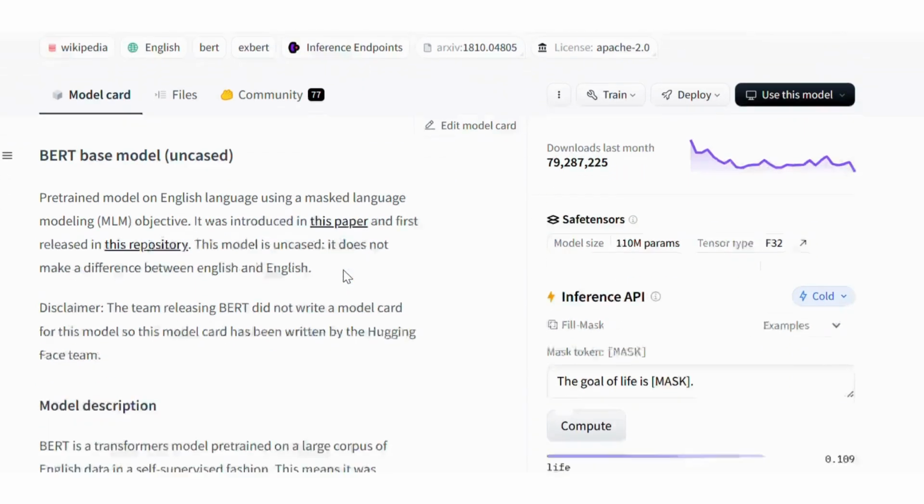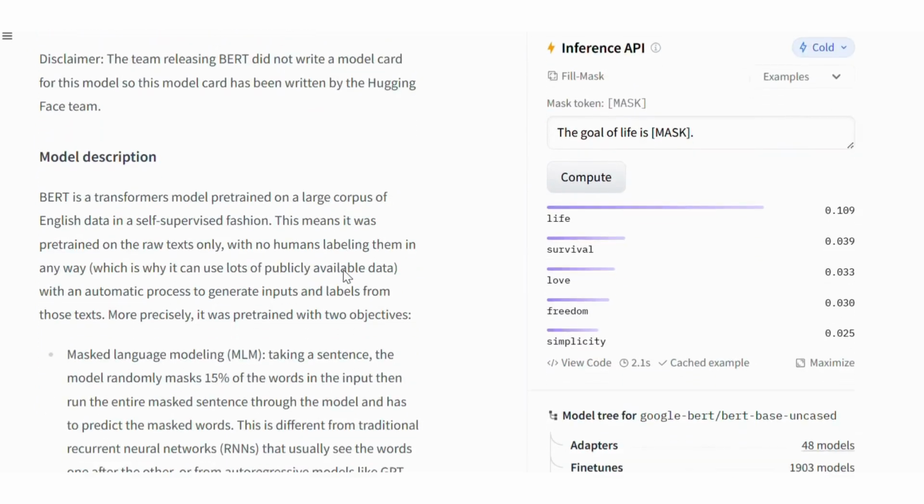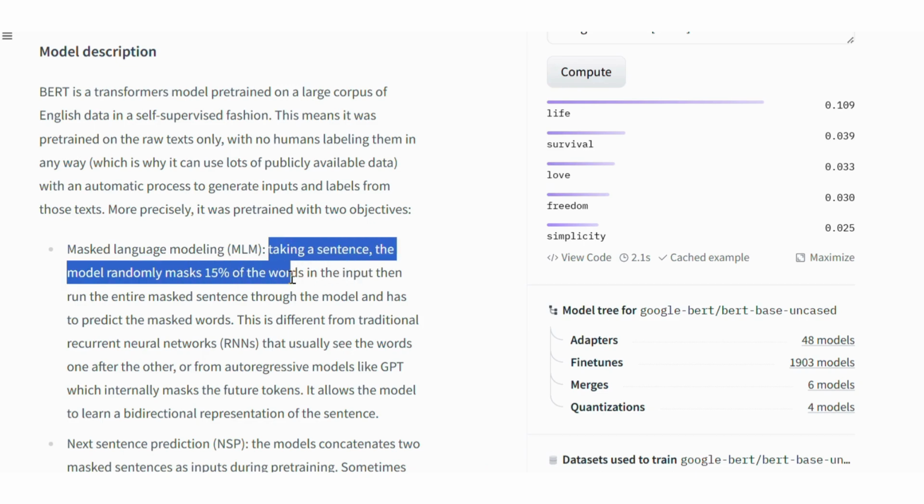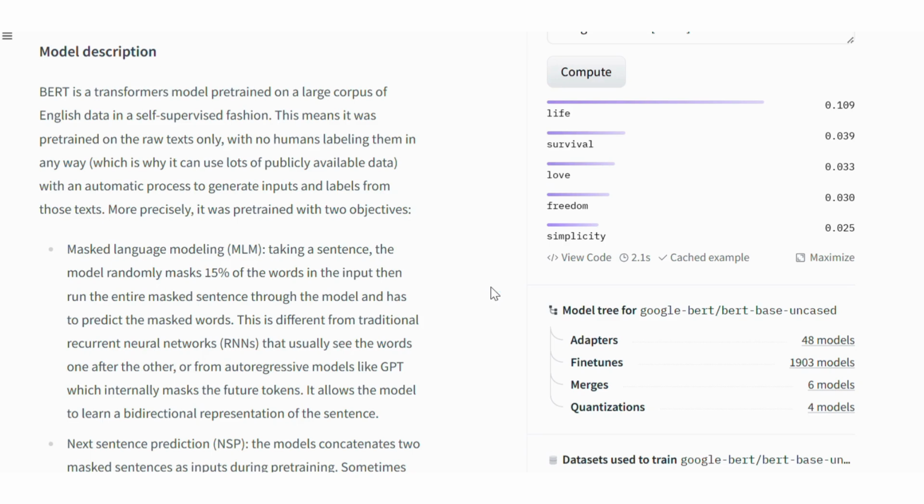If you look here, the BERT model usually encodes, or I would say masks, a certain part of the input text only. Like you can see, taking a sentence, the model randomly masks 15% of the words in the input. Now imagine we have a very large paragraph. So it only masks 15% of the words. So that is not feasible, right?